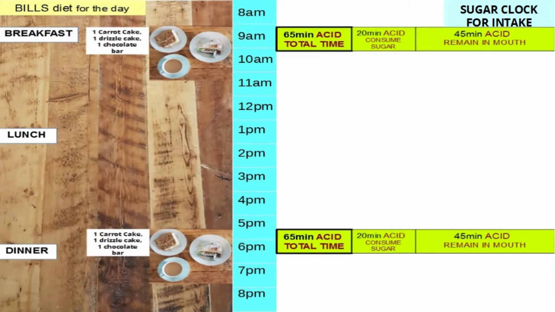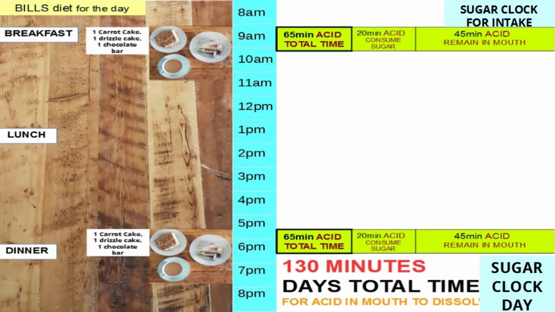Bill has the same meal at 6 p.m. The sugar clock for the meal is also 65 minutes. The sugar clock for the day is 65 minutes at 9 a.m. and 6 p.m. added together. So, the sugar clock for the day is 130 minutes.